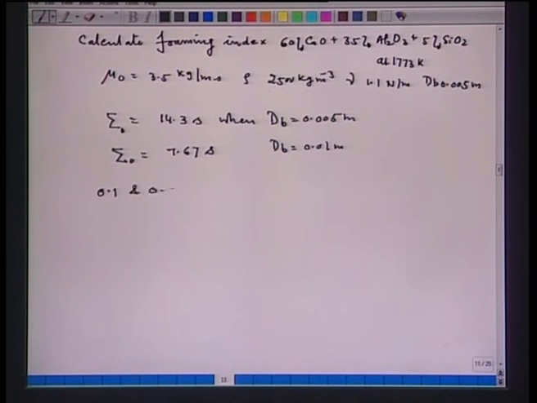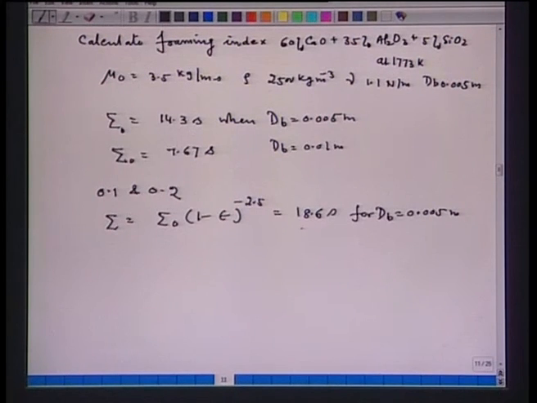Now, if the slag contains, for example, 0.1 and 0.2 volume fraction of solid particles, then I can calculate sigma, that is equal to sigma 0 (1 minus epsilon) to the power minus 2.5, and that comes to 18.6 seconds when the diameter of the bubble is 0.005 meter. Now, this has to be compared with 14.3 seconds.